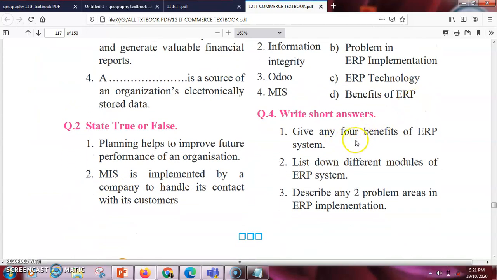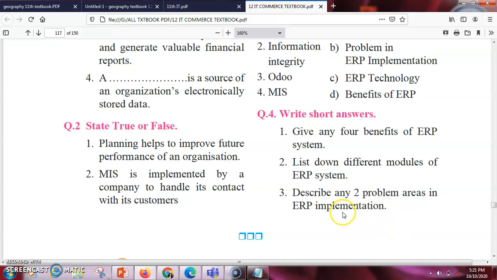So you have to write the 4 benefits of ERP. So you know that how it is going to help the organization. So there are several benefits of ERP which is going to help the organization to raise its output. Then you have the modules like manufacturing module, financial module, HR module, production module. Okay, and you have to write the benefits like improved resource utilization, better customer satisfaction.